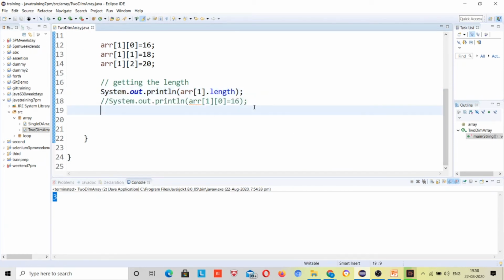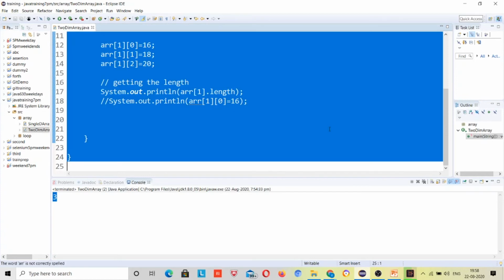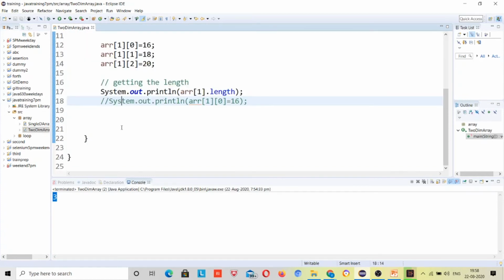First, how can I get the length of the inner array? Just print it. These are basic small things people search on Google when they start writing code. That's why I am covering them. Everything is very well planned, so please pay more attention.